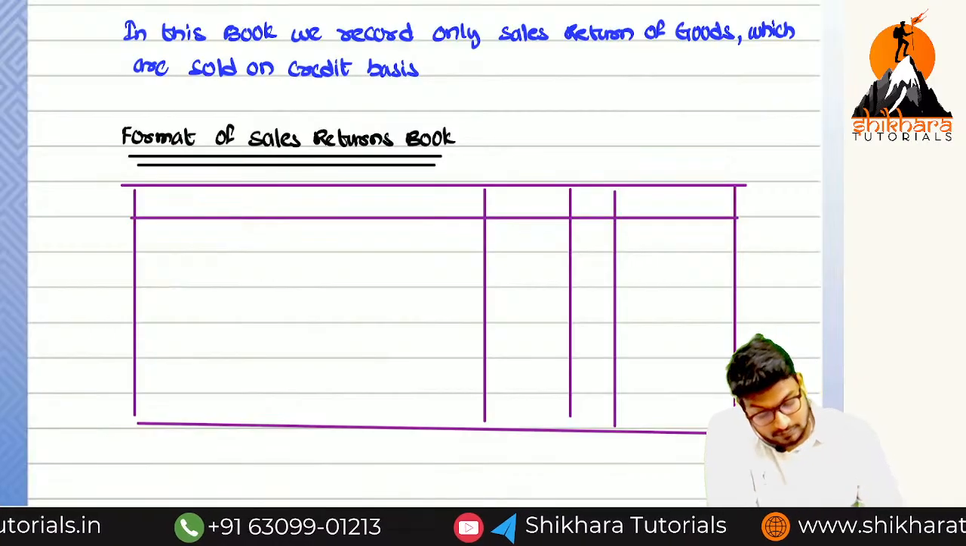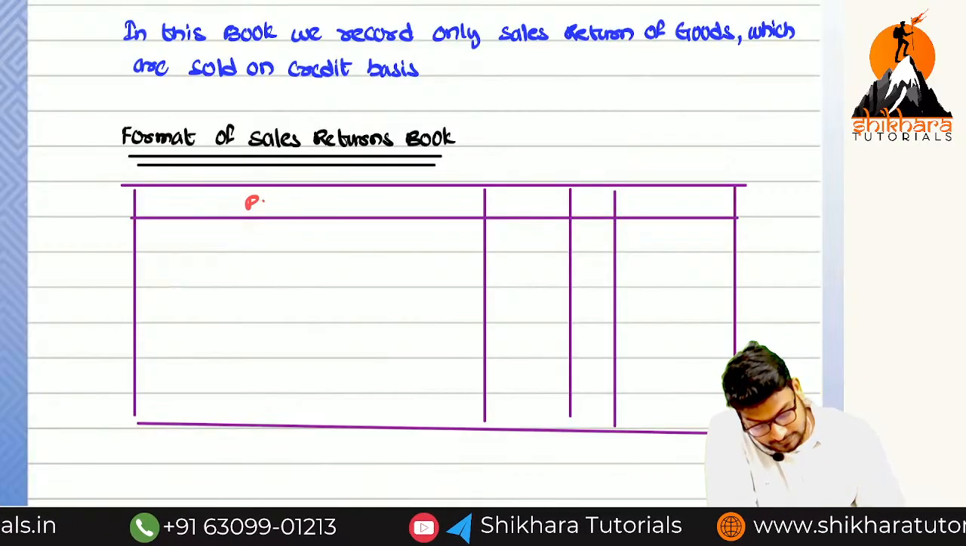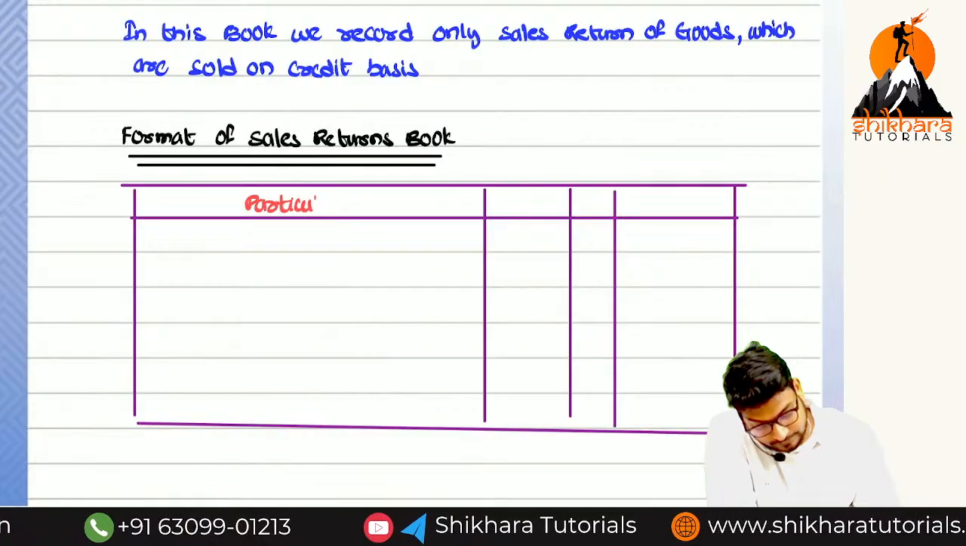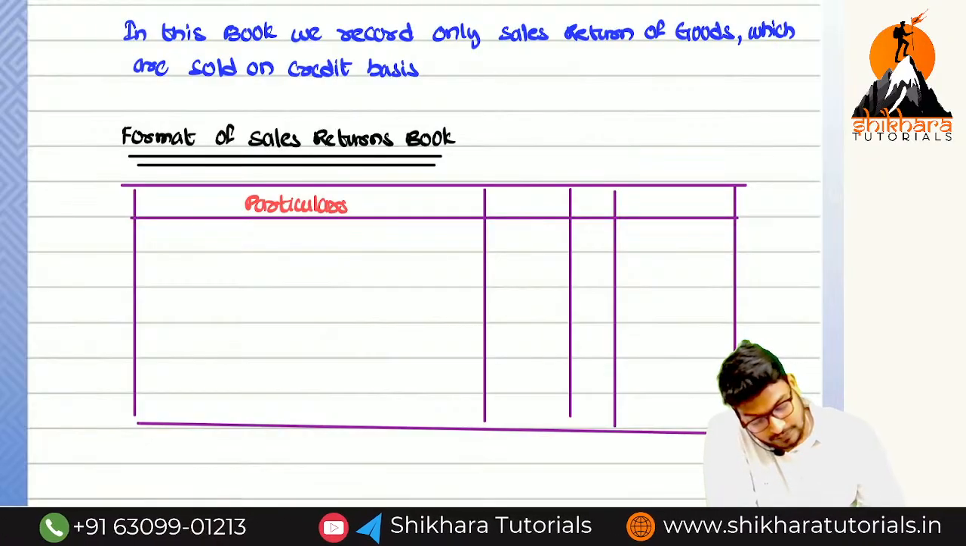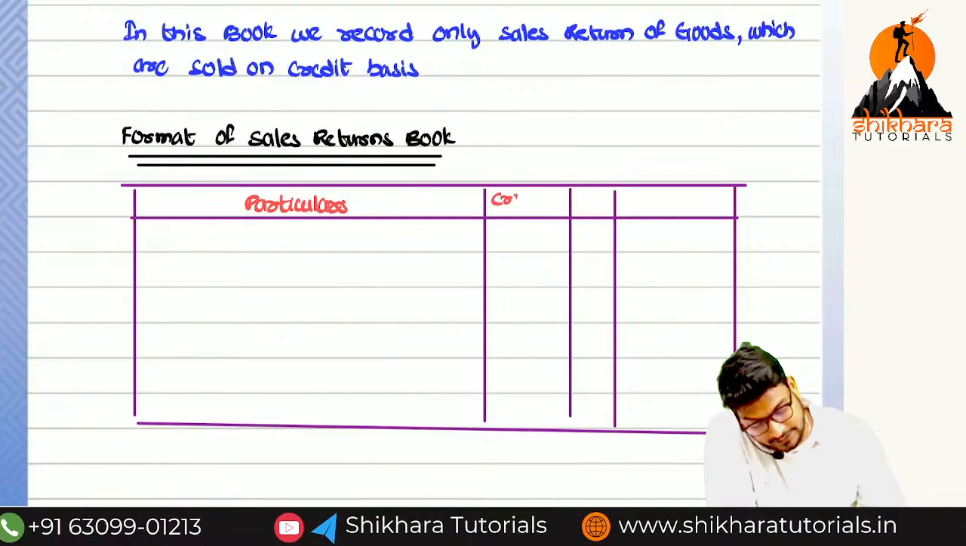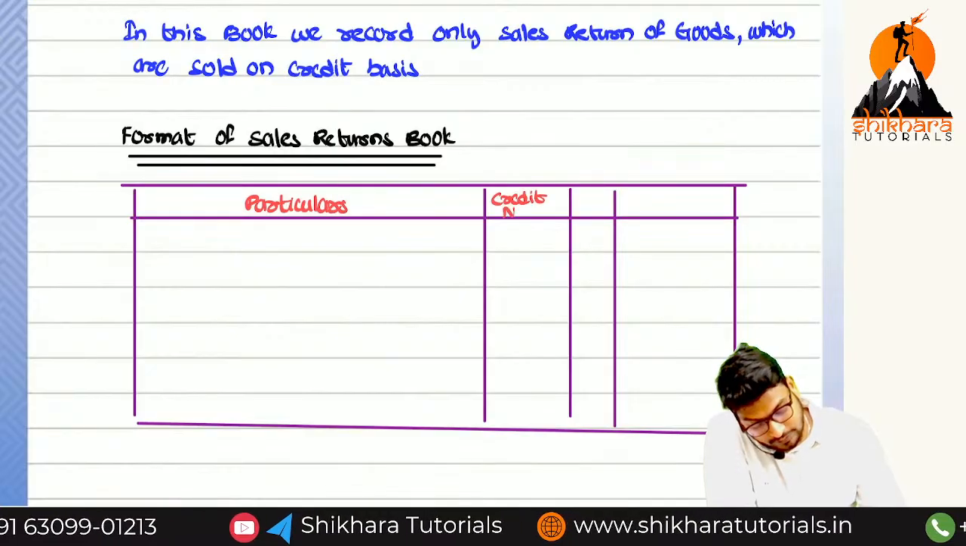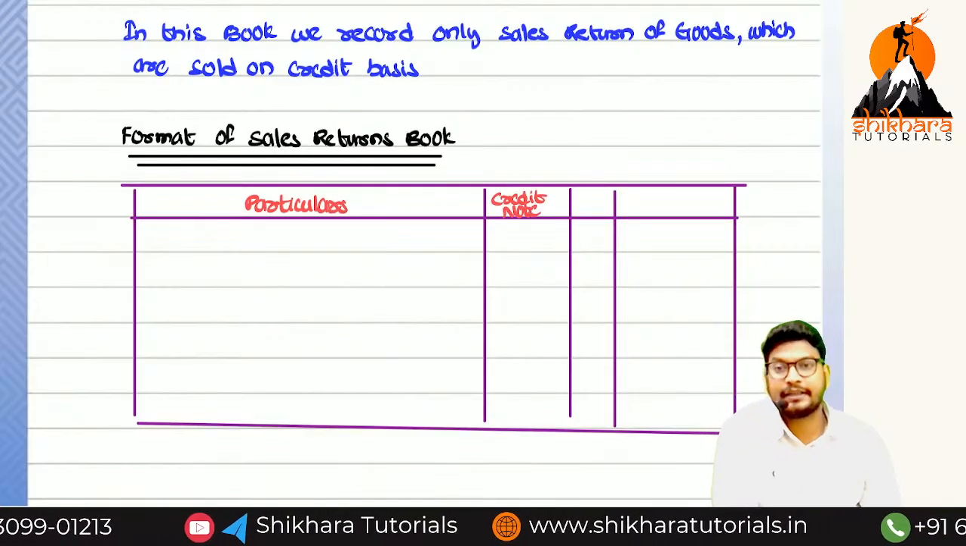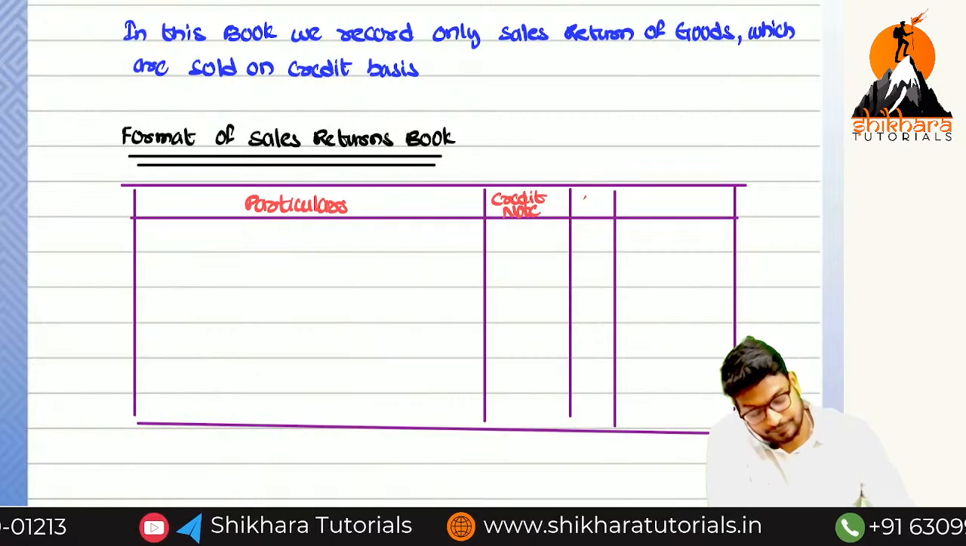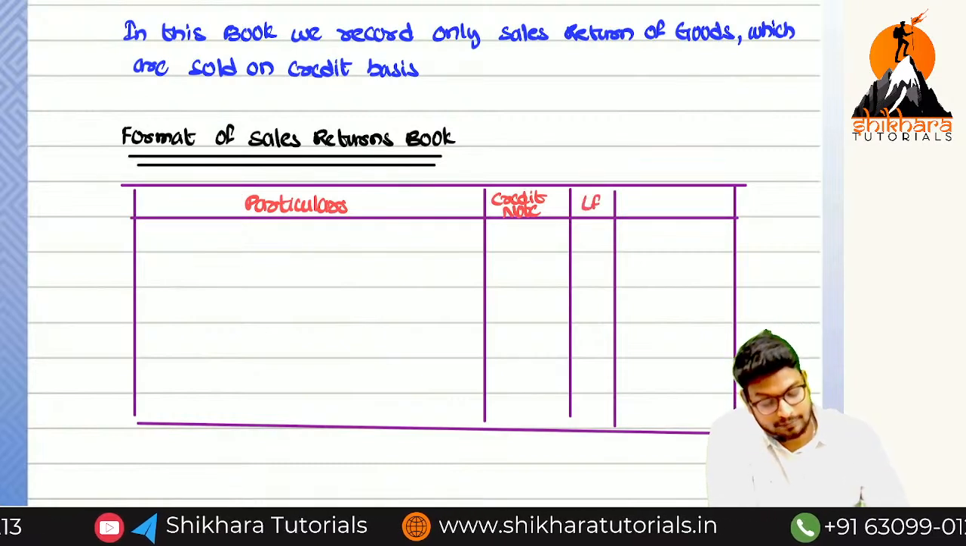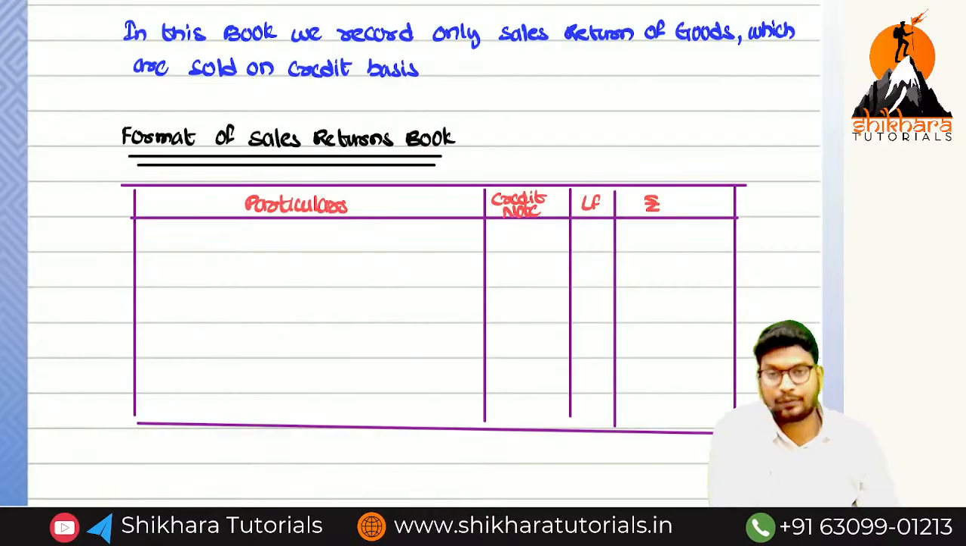What is the first point? Particulars, credit note number. Why are they using the credit note, sir? I will explain, no problem. Then LF and amount in rupees.